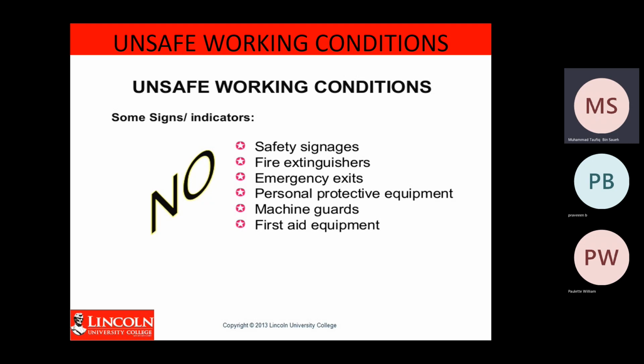Then there is the machine guard. For example, if you are working with a machine and there is no cage to protect people from the machine, we call it a machine guard. You must have a machine guard, especially for dangerous machinery. If there is no machine guard, you can immediately tell that your working condition is not safe. And lastly, there is no first aid equipment in your workplace.